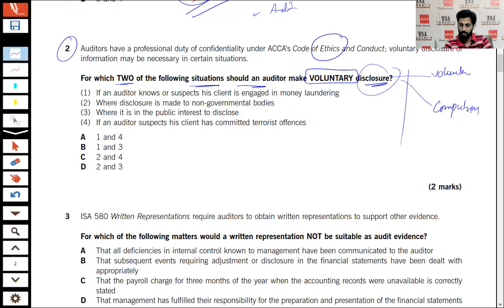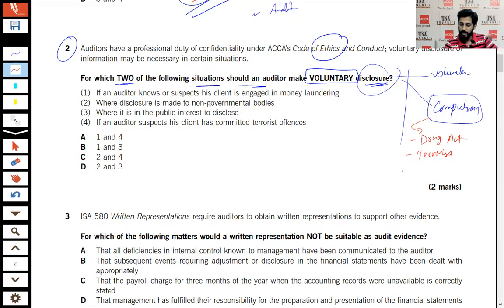Now, what is compulsory disclosure? Compulsory disclosure is basically that whenever you observe the following things in the client entity, it is a mandatory requirement for you to disclose them. What are the compulsory disclosures? If the client entity is involved in drug activity, it is a mandatory requirement for the auditor to make a disclosure on this. For example, you are going to the audit and the client entity is involved in any terrorist activity. You have to disclose it because it is a compulsory requirement for the auditor.